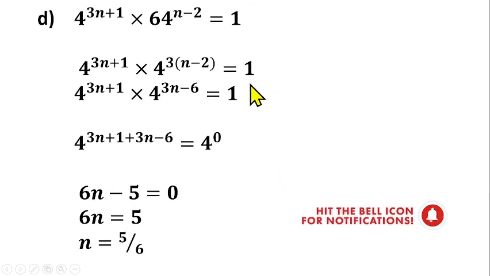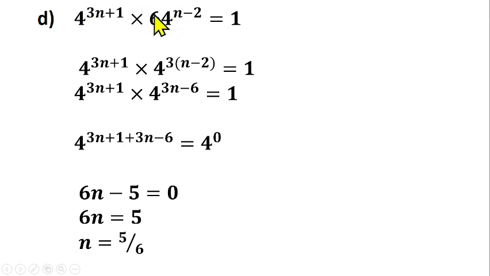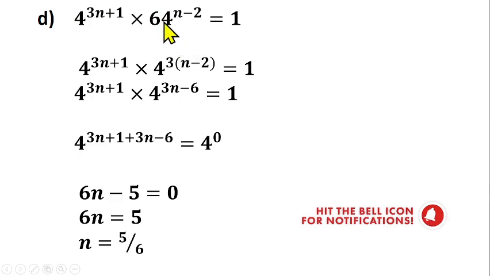Let's look at this question as well. You're having 4 raised to power 3n plus 1 times 64 raised to power n minus 2 equals to 1. We have to find the value of n, because this is an equation. So what do we do? Can we apply any law of indices to this? No, since they don't have the same base. But we can find the index of 64 so as to make this have the same base. The index of 64 is 4 raised to power 3, then into bracket n minus 2.